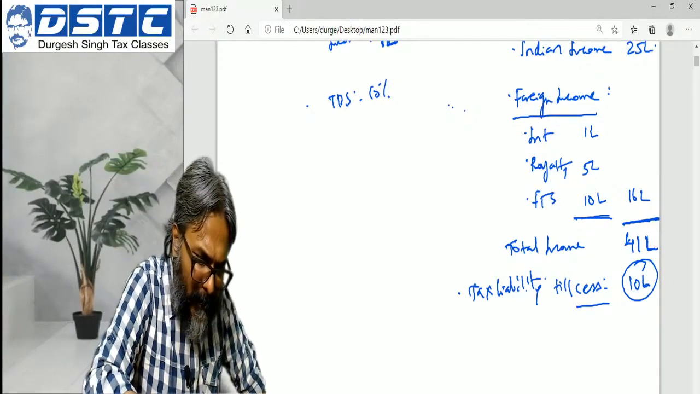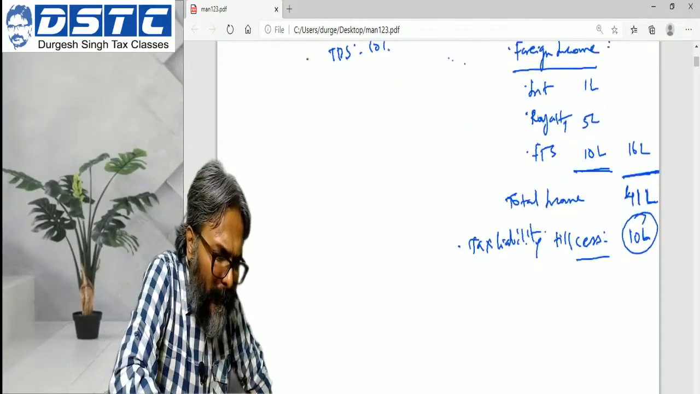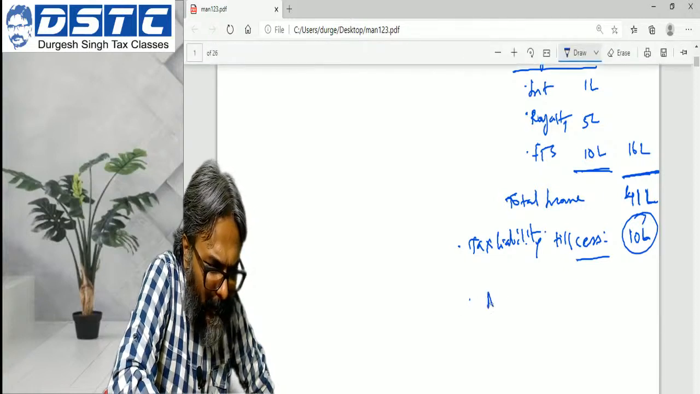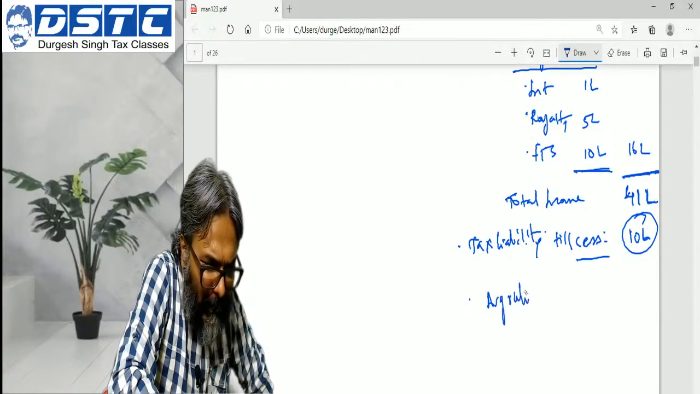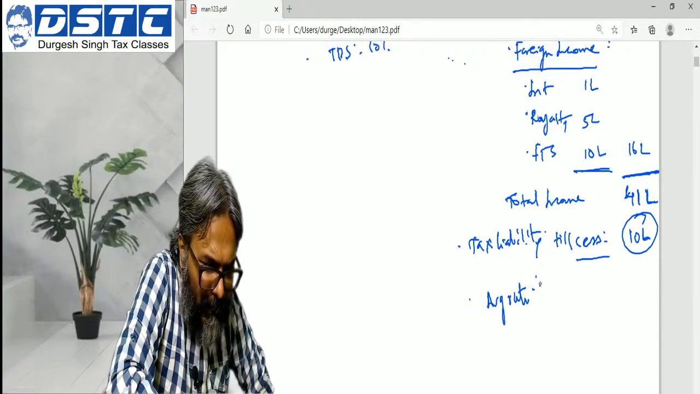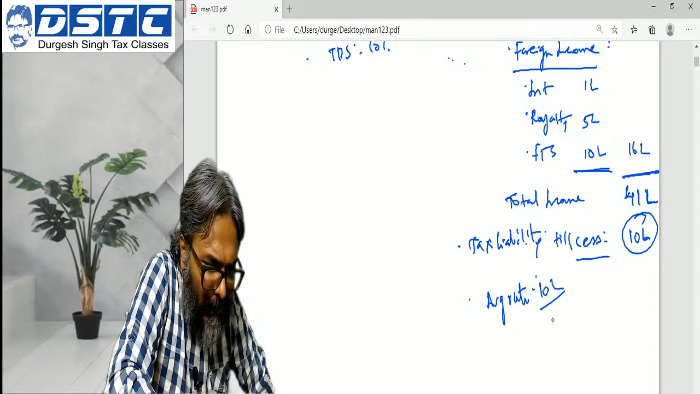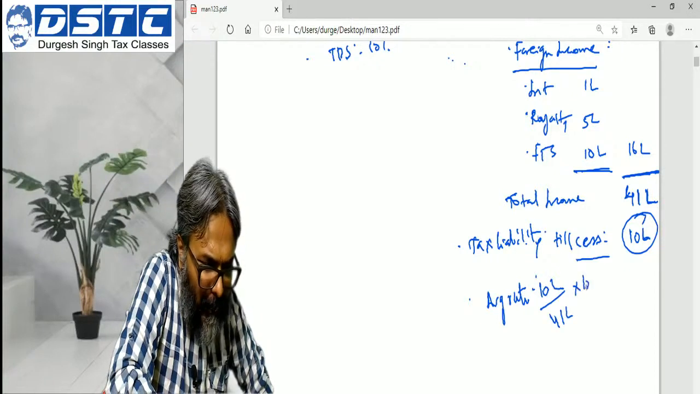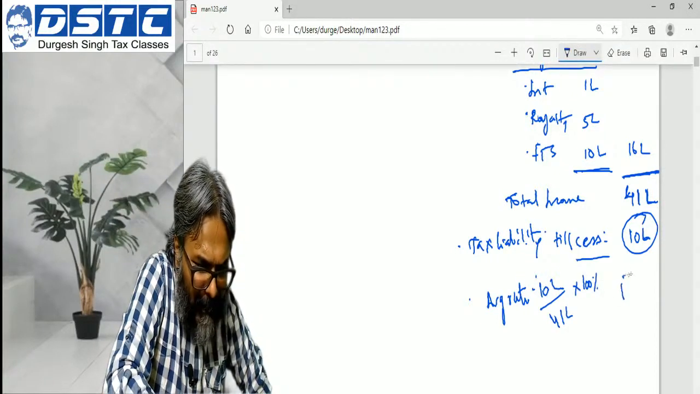Doesn't matter. So in this regard, thereafter the average rate. Now the Indian rate, or the average rate, you can say, is 10 lakhs divided by 41 lakhs into 100. How much is the percentage? Can anyone give me the answer?